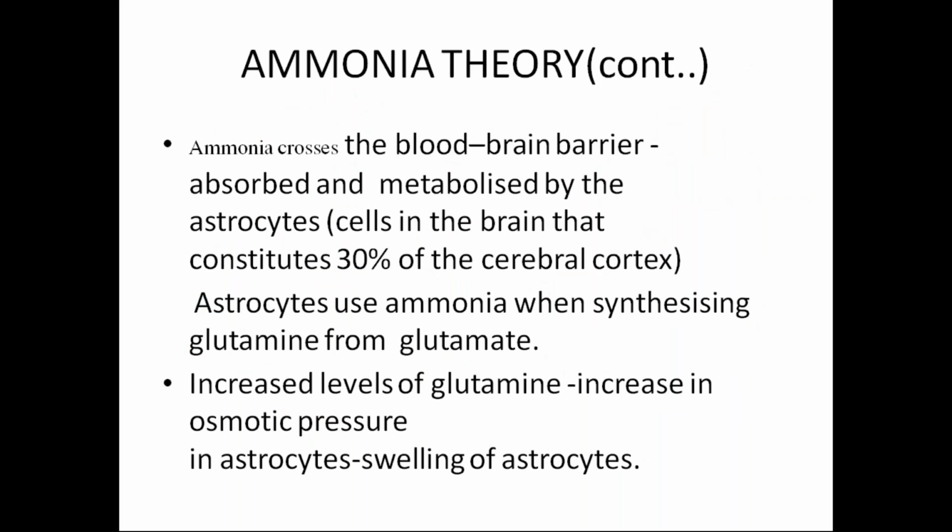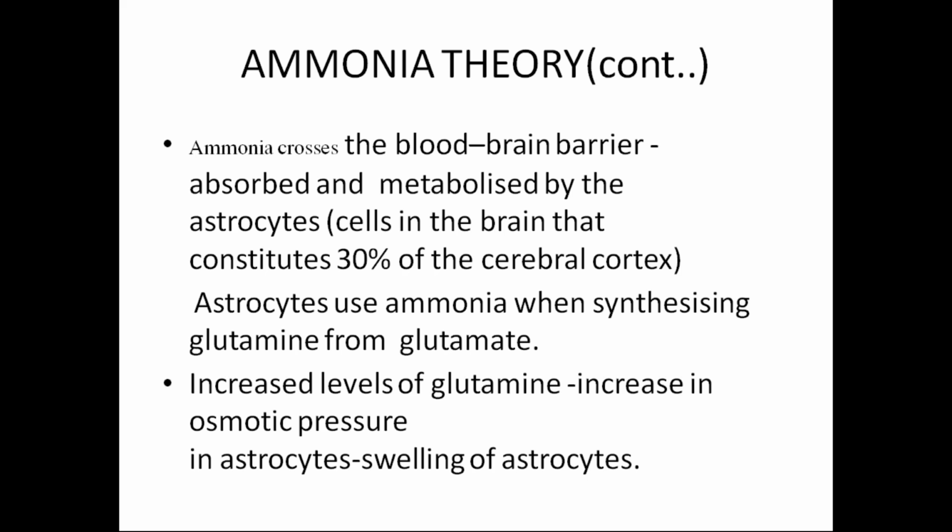Ammonia crosses the blood-brain barrier and is absorbed and metabolized by the astrocytes, the cells in the brain that constitute 30% of the cerebral cortex. These astrocytes use ammonia when synthesizing glutamine from glutamate. Increased levels of glutamine increase osmotic pressure in the astrocyte, resulting in swelling of the astrocyte. So this is the entire mechanism to understand. The brain cells involved are these astrocytes.